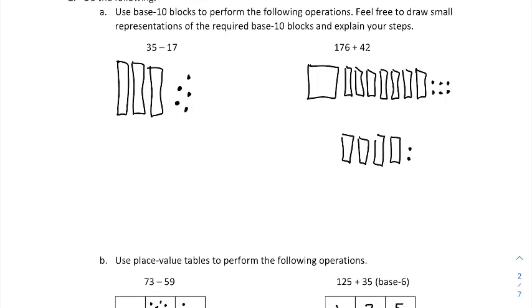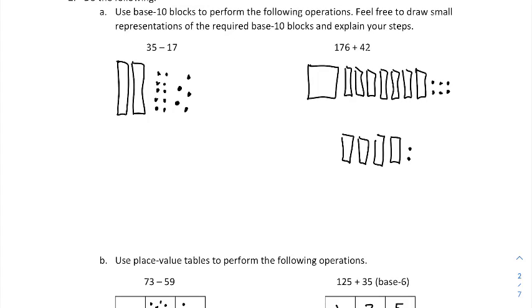I'm going to turn this base 10 block right here into 10 1s. So let's do that now. I'm going to just delete it and replace it with 10 1s. Okay, so there's my 10 1s. So this still represents a value of 35. But now I'm in a position that I can remove the 7 and then remove the 10.